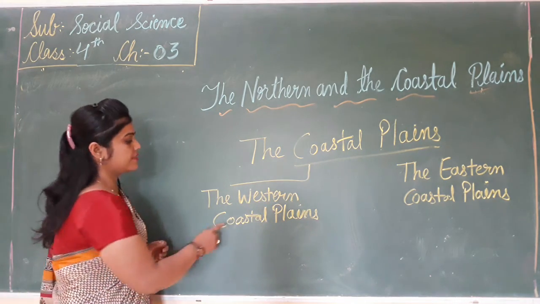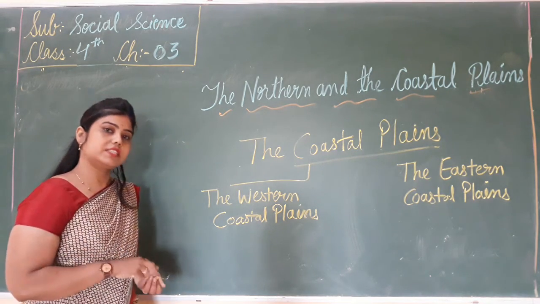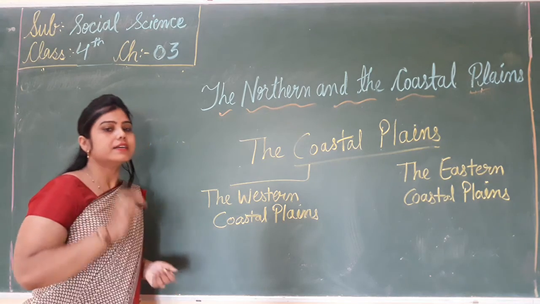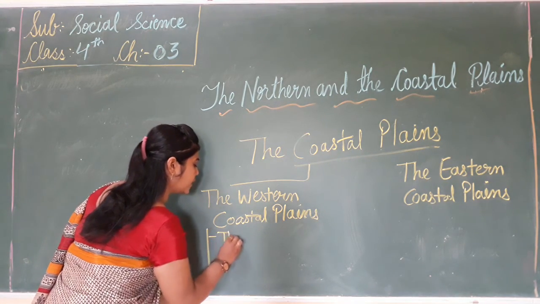Now, this western coastal plains is further divided into how many parts? That is 3 parts.